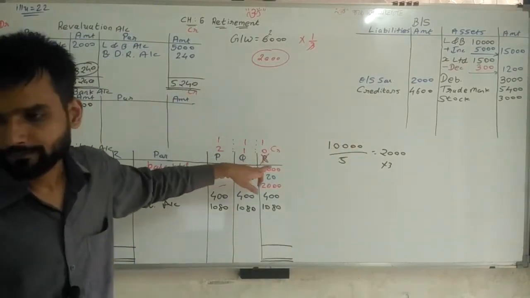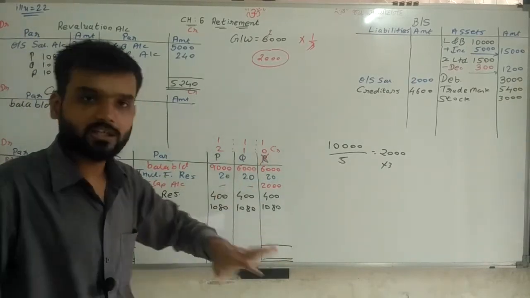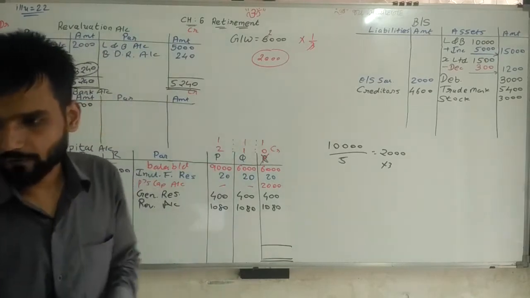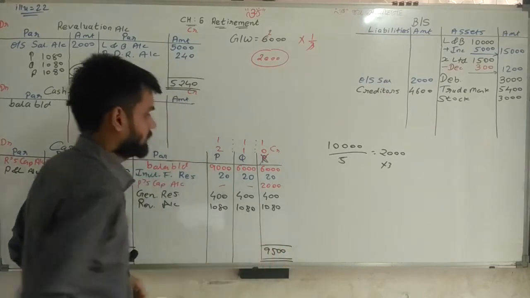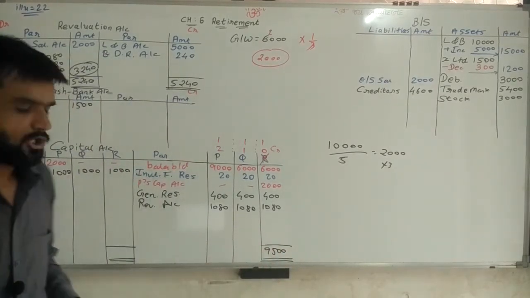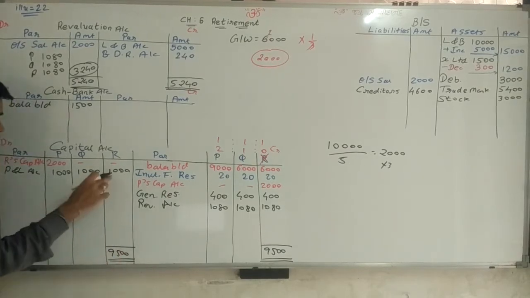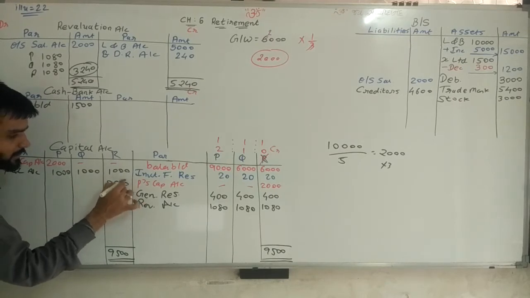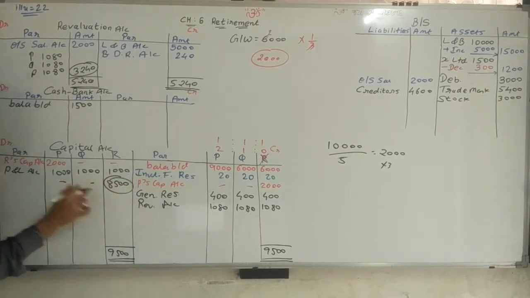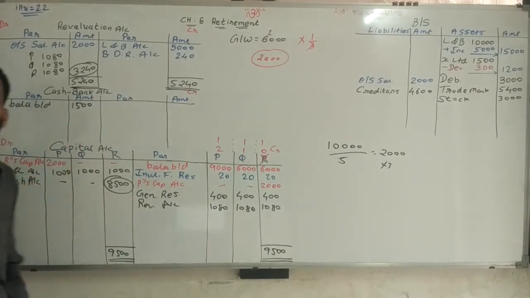So 6,420, 2,000, 1,080. Okay. Now make the total of it. 9,500 rupees is the total. Here also we are writing 9,500. 1,000 rupees is deducted. So, sir, 8,500. This amount we have to pay to R. So cash account, because clear information is given.